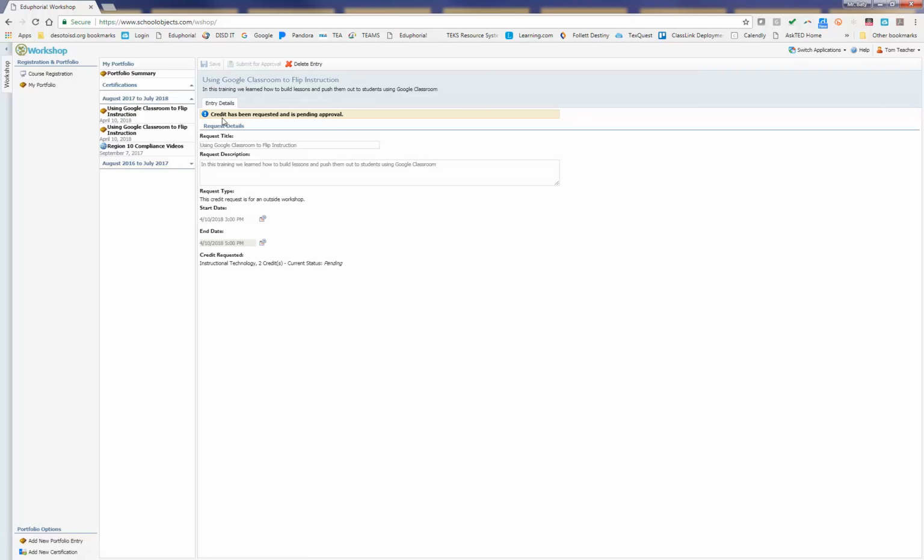And now it says credit has been requested and is pending approval. So what that's telling me is I've done my request, I've sent it off, and it's flowed to the correct person so that they can review my request for credit. And if everything looks good to them, they'll be able to approve it. If they have any questions, they can contact me to ask me questions about my credit and about my training. But once they approve that, that's going to appear on my portfolio the same way the district credit is appearing on your portfolio. That way you'll have a record of all your training in one place.